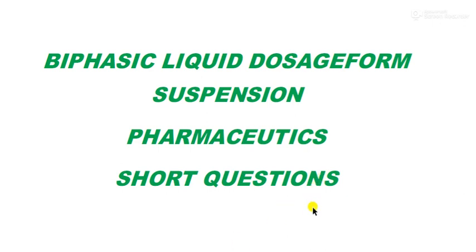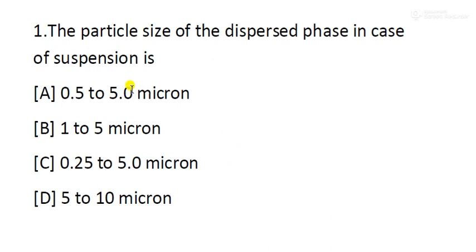Firstly, you have to know what suspension is. Suspensions are biphasic liquid dosage forms of medicaments in which finely divided solid particles ranging from 0.5 to 5 microns are dispersed in a liquid or semi-solid vehicle. The solid particles act as the disperse phase, whereas the liquid vehicle acts as the continuous phase. Liquid continuous phase, solid disperse phase. So let's see the first question.